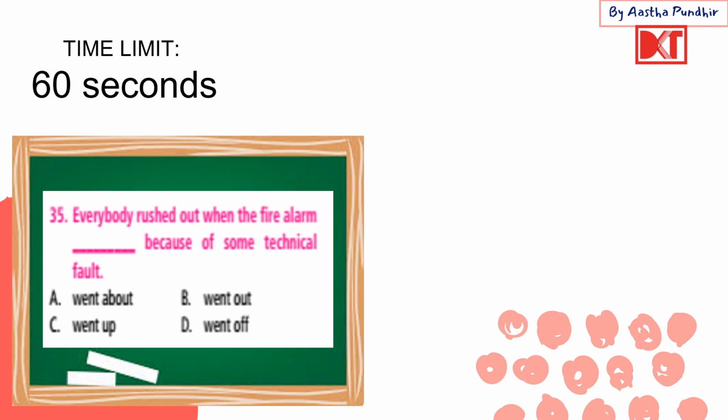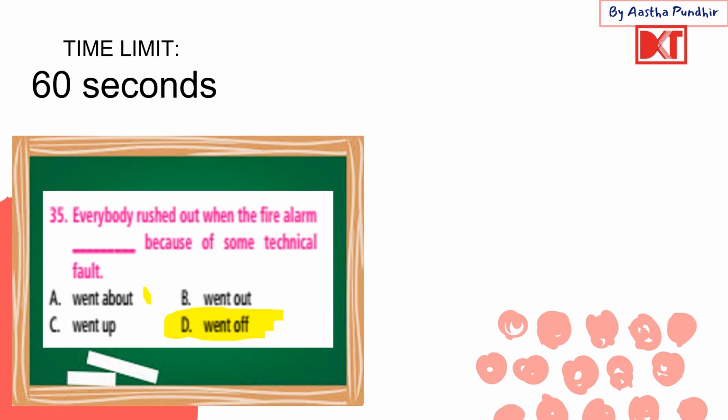Okay, here we have, everybody rushed out when the fire alarm dash because of some technical fault. Here the options are went about, went out, went up, and went off. The correct answer is D, went off. Went off means, like here the fire alarm went off, like sort of exploded and broke out suddenly. That's went off.